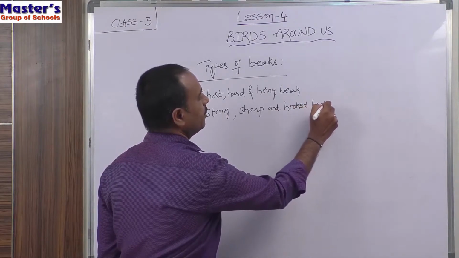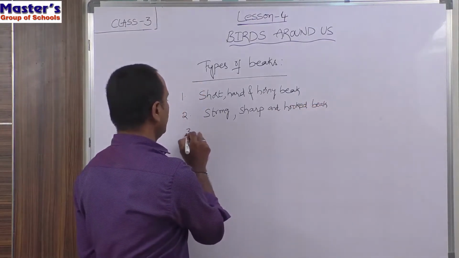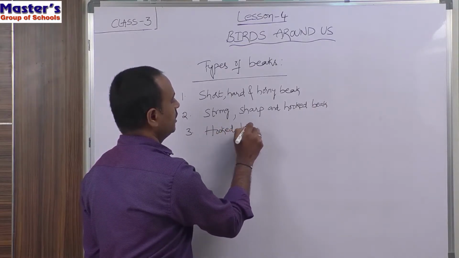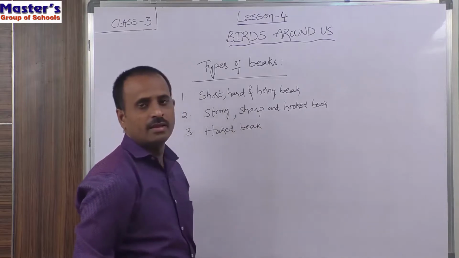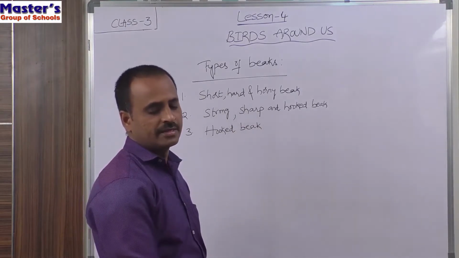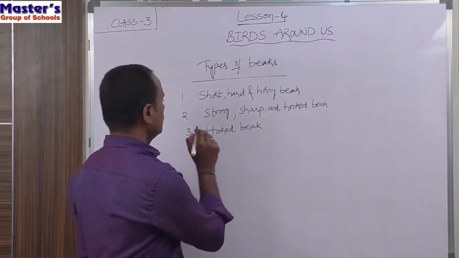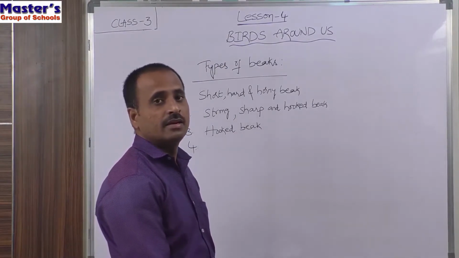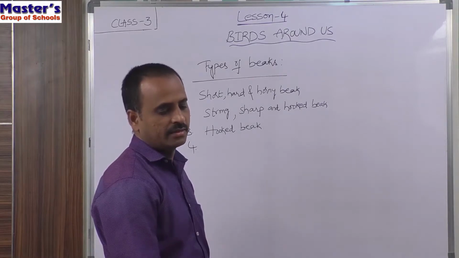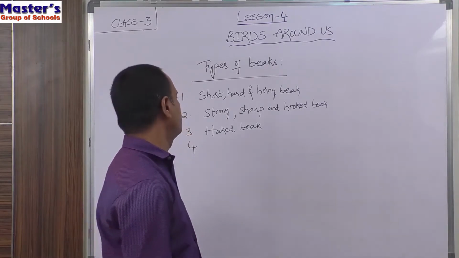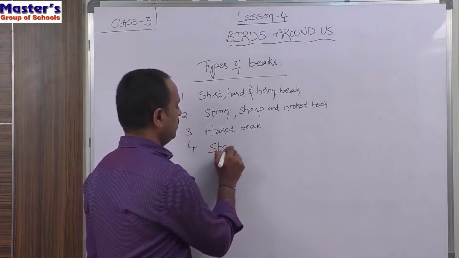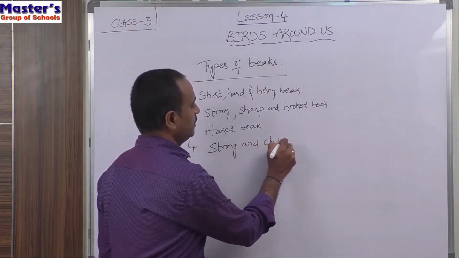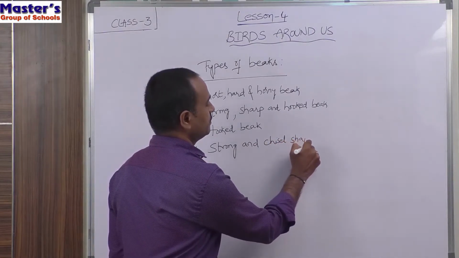And the third type of beak is hooked beak. And the fourth one is strong and chisel shaped beak.